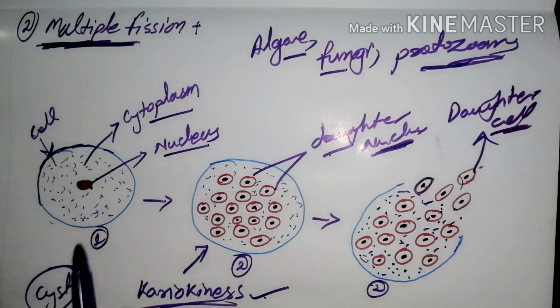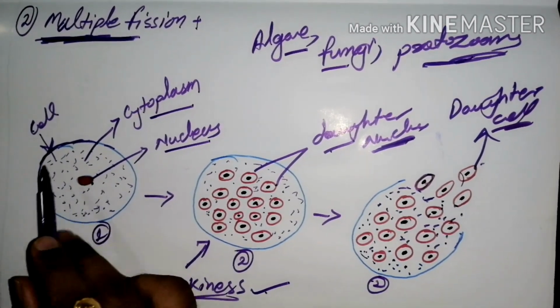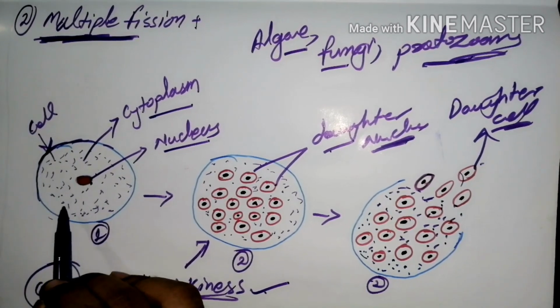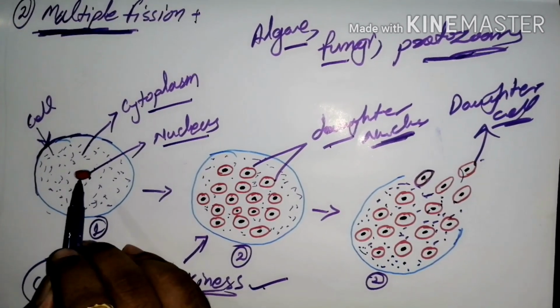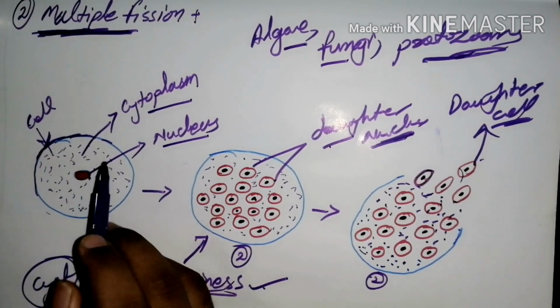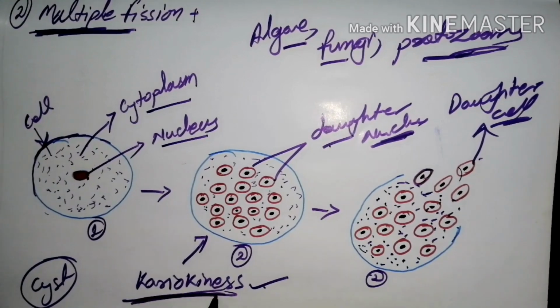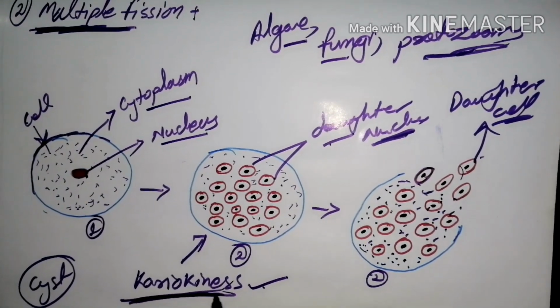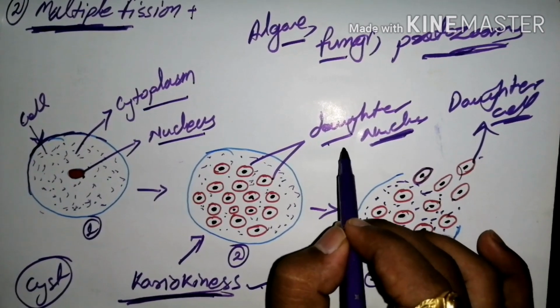Again I repeat, in the first cell, the formation of a three-layered cyst takes place in the first stage. Then the division of the nucleus takes place, which is otherwise known as the karyokinesis process. In karyokinesis, the nucleus is divided and forms a number of daughter nuclei.